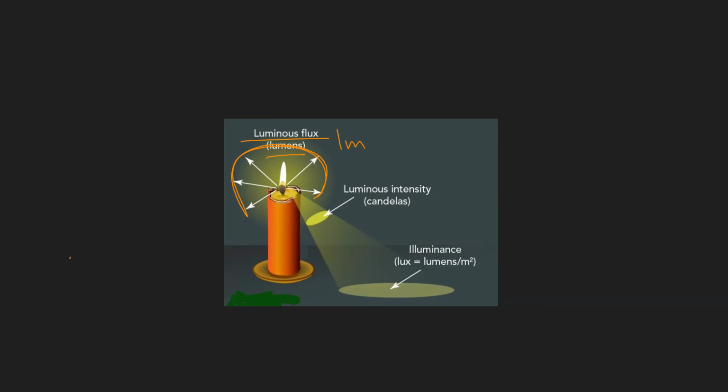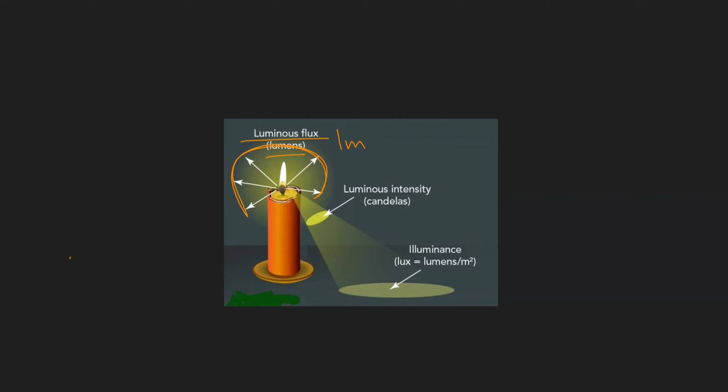And luminous flux is measured by the manufacturing plants. Those who produce the lamps put these lamps inside a ball, and they get exactly the amount of light that this source can produce or emit.